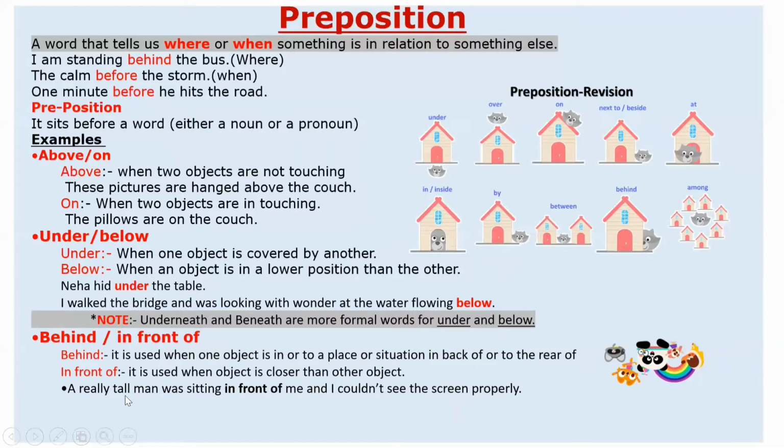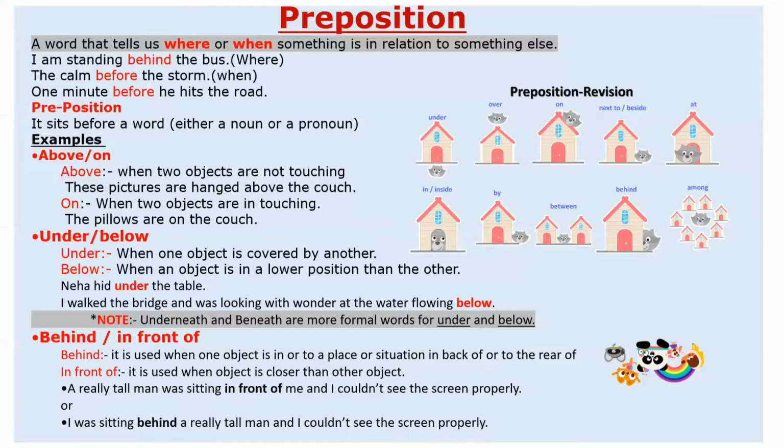A really tall man was sitting in front of me and I couldn't see the screen properly. You can assume yourself, if a big guy is sitting in front of you, you won't be able to see anything. Or you can say it in another way: I was sitting behind a really tall man and I couldn't see the screen properly.